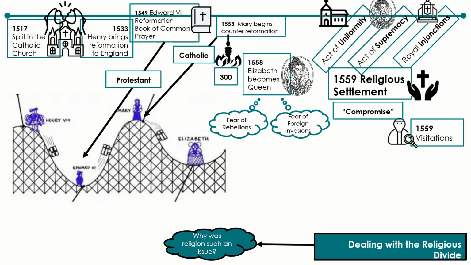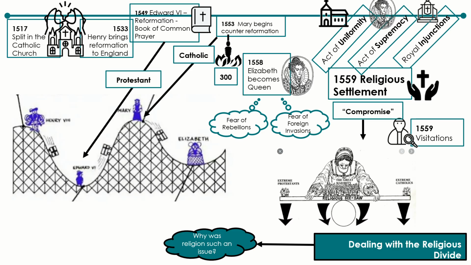To solve this problem, Elizabeth's religious settlement was a compromise. It was intended to offer a church that would, in some way, appeal to the great majority of people. While still being Protestant, it nonetheless had many Catholic attributes. For example, in the Act of Uniformity, the wording of the church services was left deliberately unclear in order to appeal to both Catholics and Protestants alike. The Act of Royal Injunctions also allowed images in churches, which was something Catholics could get on board with. In this way, Elizabeth was largely successful in avoiding the religious divisions becoming a major issue for her at the start of her reign.